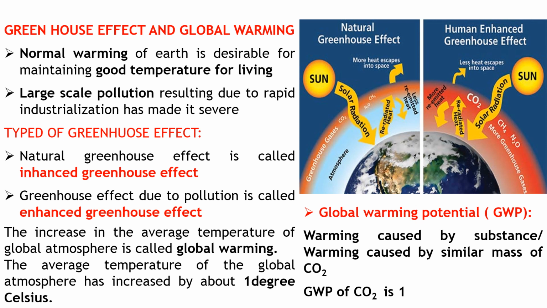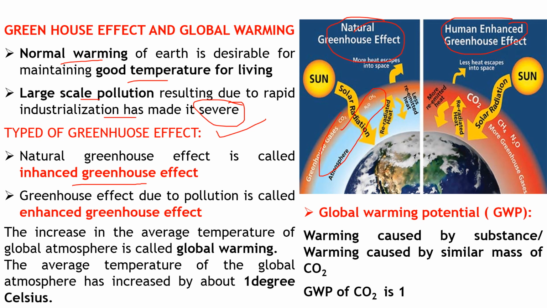Now, we know that the greenhouse effect is responsible for global warming on the earth's surface, but you can't say that this warming is bad, because a normal warming of the earth is very desirable for maintaining a good temperature for living. Otherwise you would find very cold temperatures here on the earth. But large scale pollution resulting from rapid industrialization has made it severe. So basically there are two types of greenhouse effect. One is called the natural greenhouse effect, in which the normal concentration of CO2 and other gases traps heat energy and keeps our earth warm. That is a natural phenomenon.